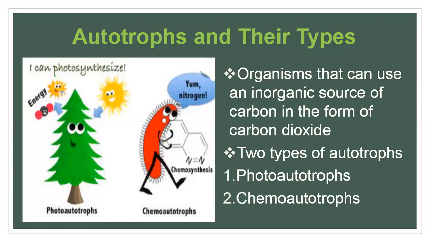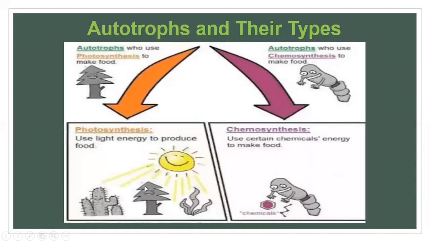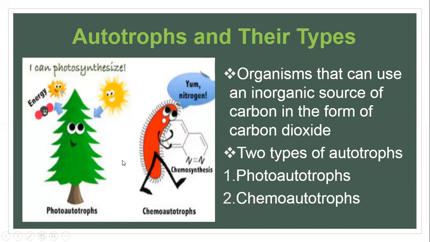So those organisms who can use an inorganic source of carbon in the form of carbon dioxide are called autotrophs. There are two types of autotrophs: photoautotrophs and chemoautotrophs. Photo means light, chemo means it is something related with some chemical. Regarding photoautotrophs, this was a very interesting picture I found. You can see this is a green plant, right? And what is written below it? It is a photoautotroph, and I can photosynthesize.